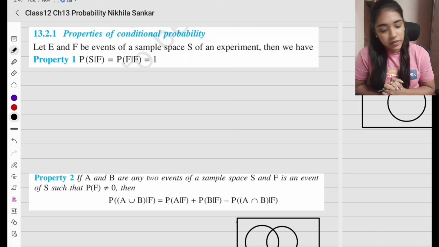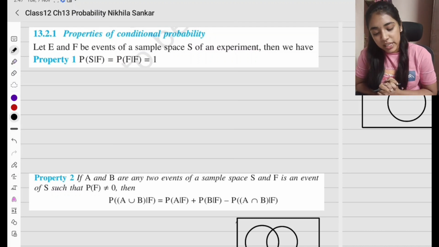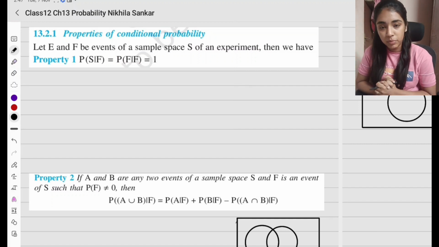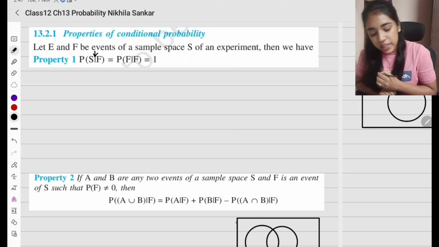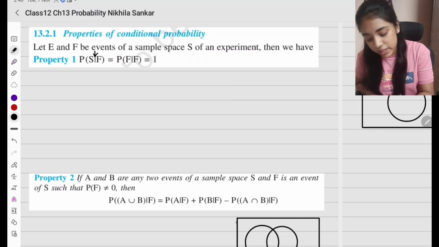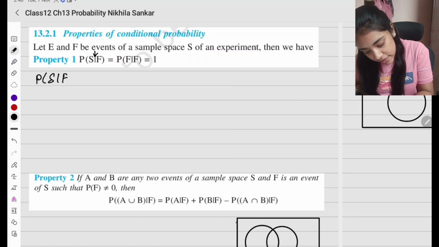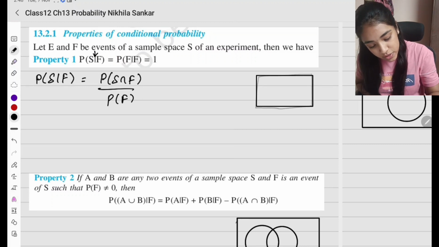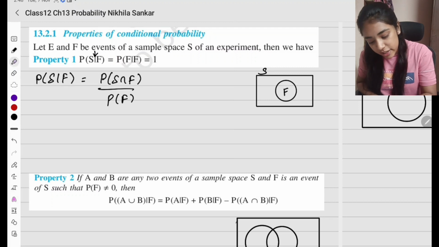Now, properties of conditional probability. What property is there? Let E and F be events of the sample space S. Then we have probability of S given F equals probability of F given F. Correct? Why? Probability of S given F is going to be probability of S intersection F divided by probability of F. If for example, I have my sample space, so this is going to be my sample space and I have some event F. So this is my F and this is my sample space.